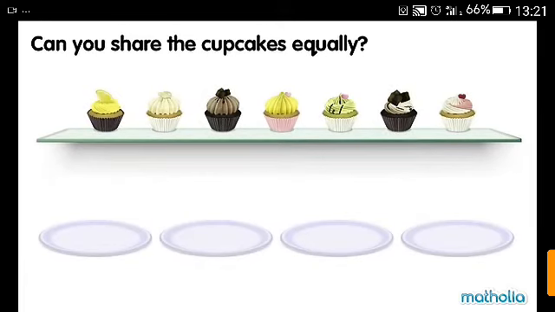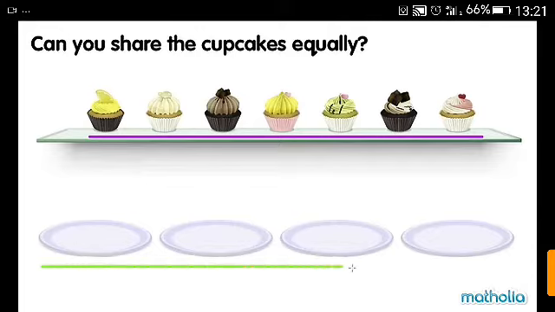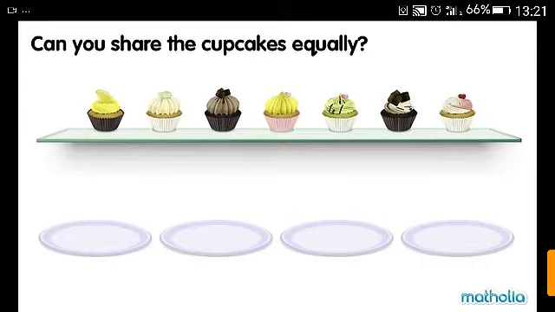Can you share the cupcakes equally? There are 7 cupcakes, and there are 4 plates. Let's put 1 cupcake on each plate.